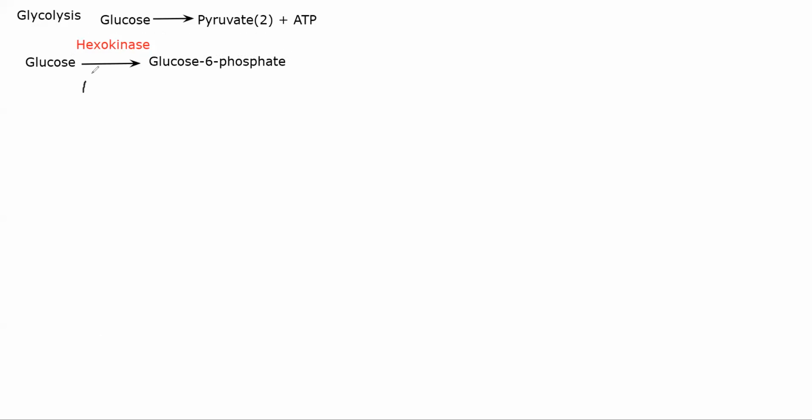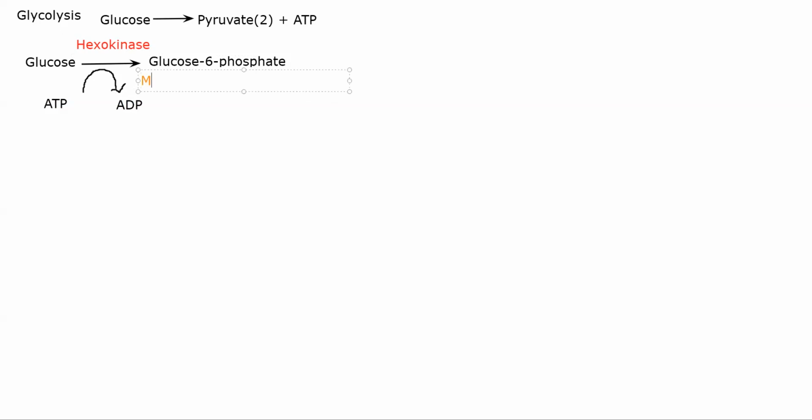Here, you will have one ATP molecule providing energy to this reaction, and you will end up having an ADP molecule. The ATP provides one phosphate group in the presence of magnesium.